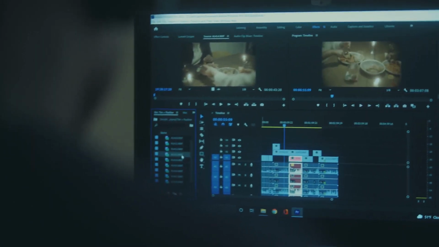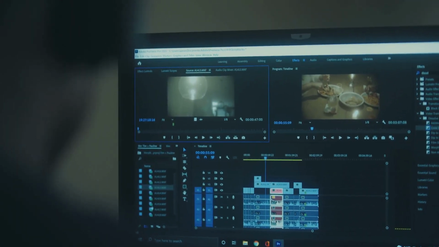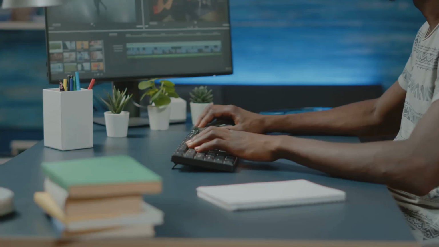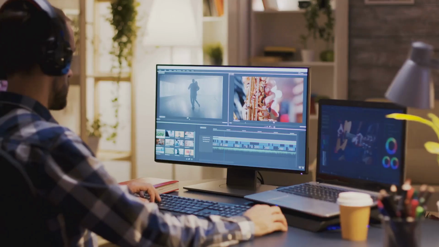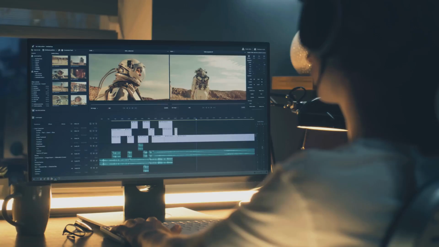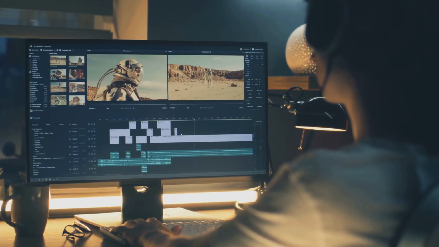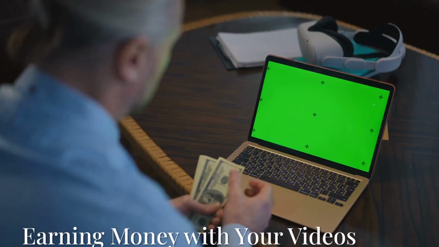Invideo AI has many features. You can use templates. Templates are pre-made designs. You can add text to your videos. You can also add music. Invideo AI has a library of free music. You can also use your own music. Invideo AI lets you be creative. You can make any video you want.